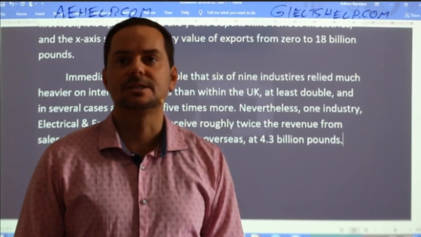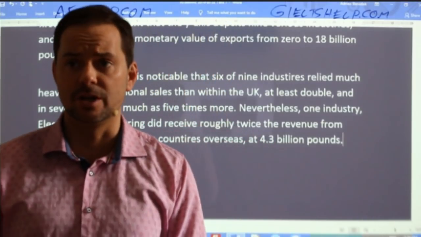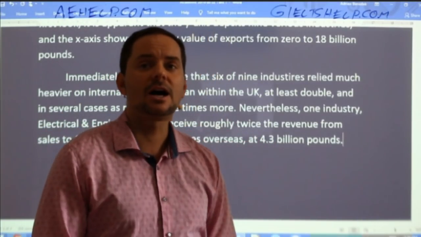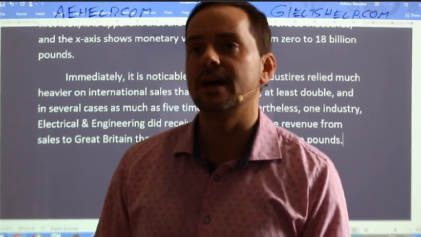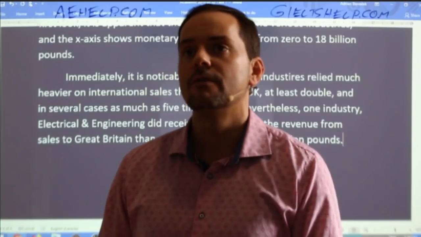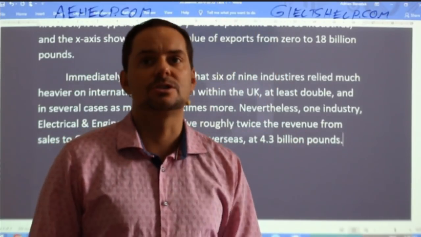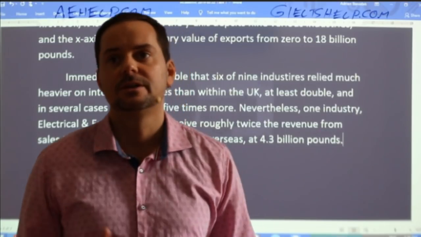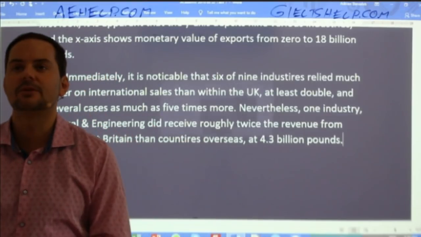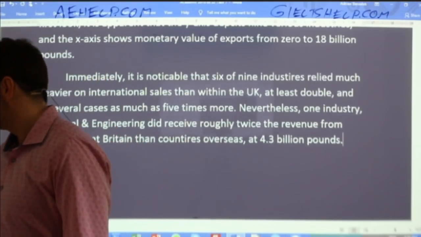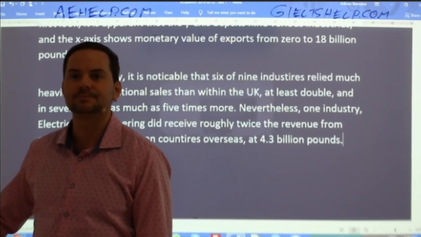Aksa Rahman says, "UK has much more revenue in electrical and instrumental engineering than the rest of the world." Aksa, it's not UK that has much more revenue. It's Scotland that has much more revenue from the UK. Remember, UK has 4 countries, right? Ireland, England, Wales, Scotland. So Amardeep, oh, it's going pretty fast in the chat. I'll get back to you here, Amardeep, in just a second.